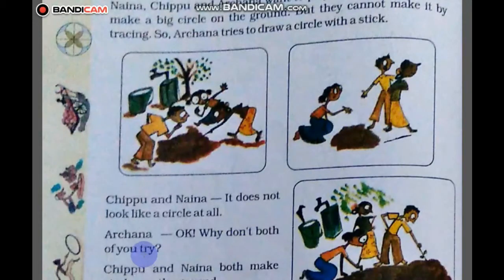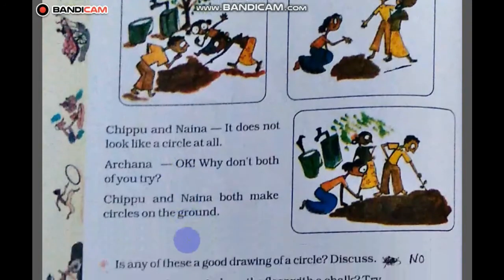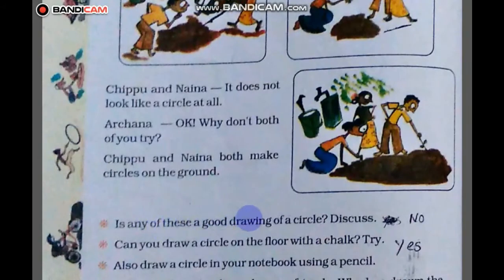Archana: Okay, why don't both of you try? Chippu and Naina both make circles on the ground. Is any of these a good drawing of a circle? No. Can you draw a circle on the floor with a chalk? Yes.